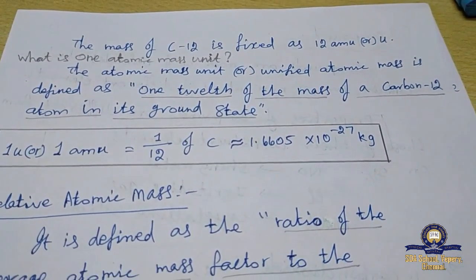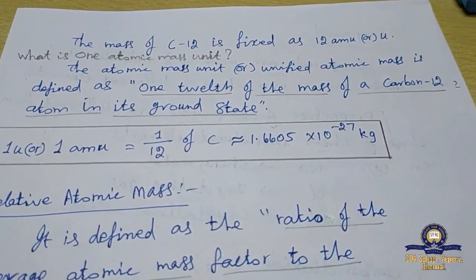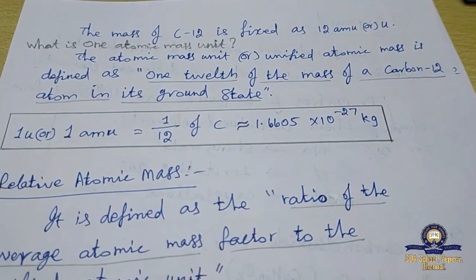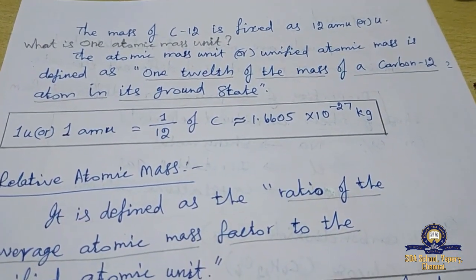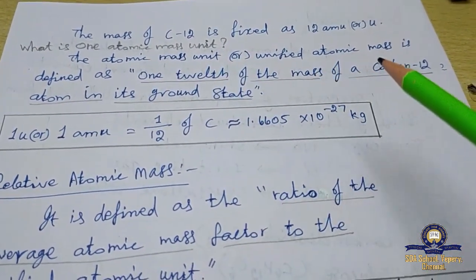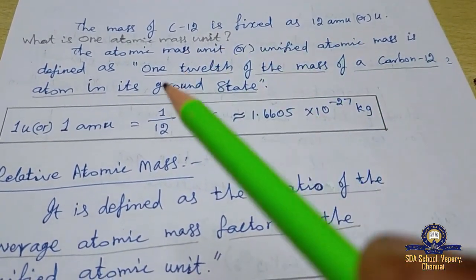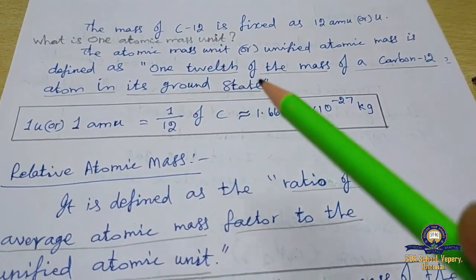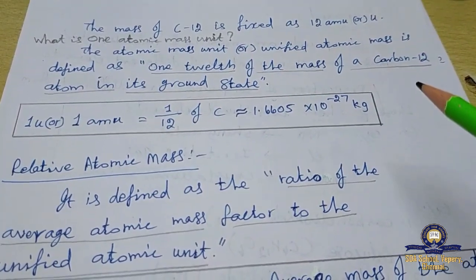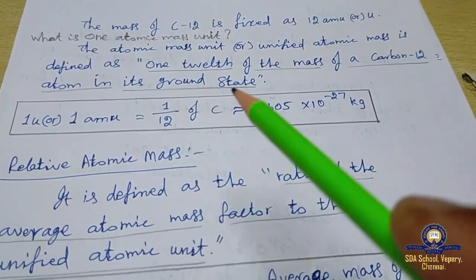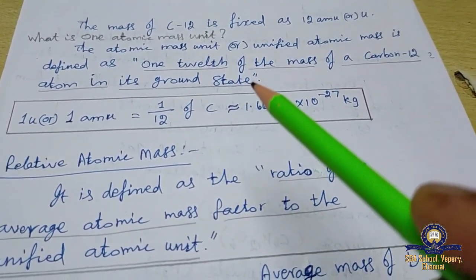What is one atomic mass unit? The atomic mass unit or unified atomic mass is defined as 1/12 of the mass of a carbon-12 atom in its ground state. Mind it carefully.